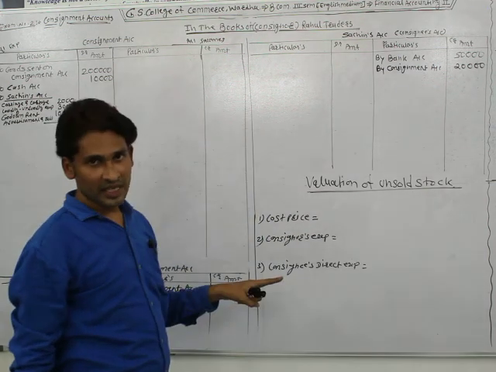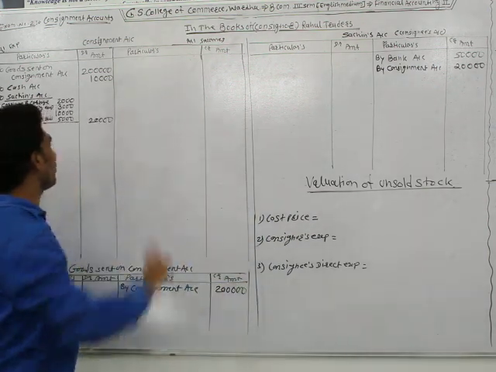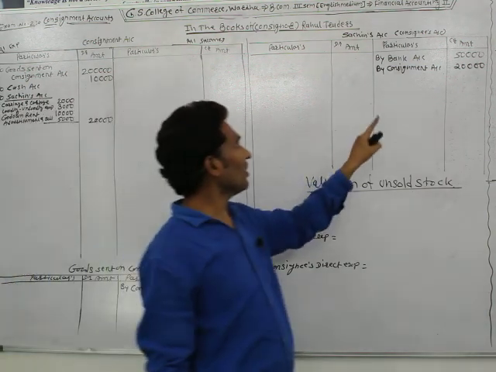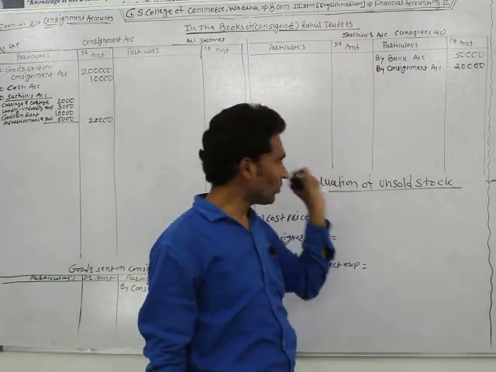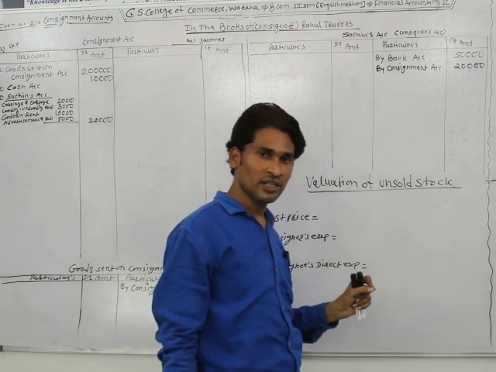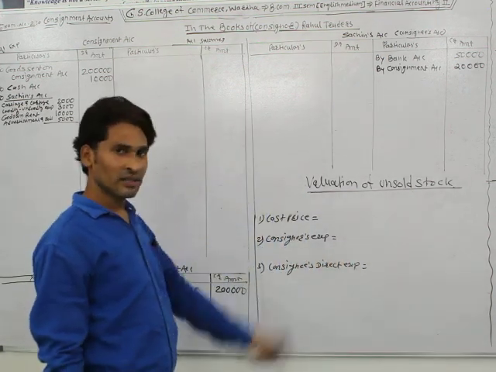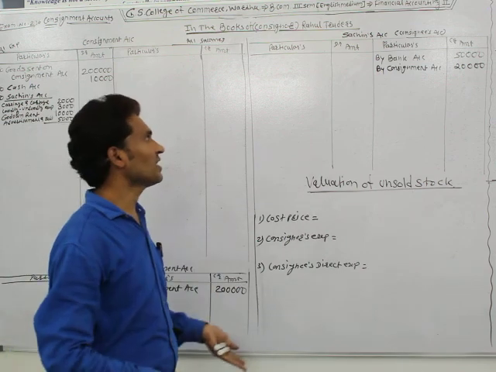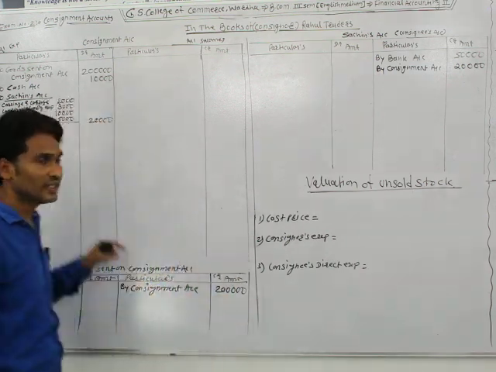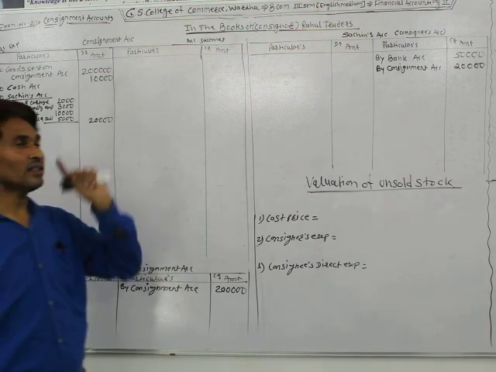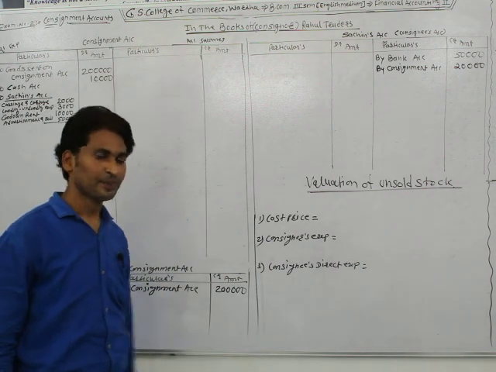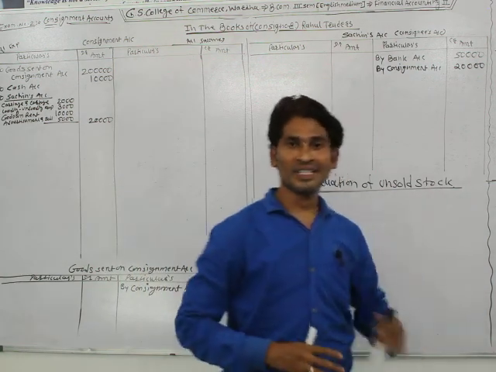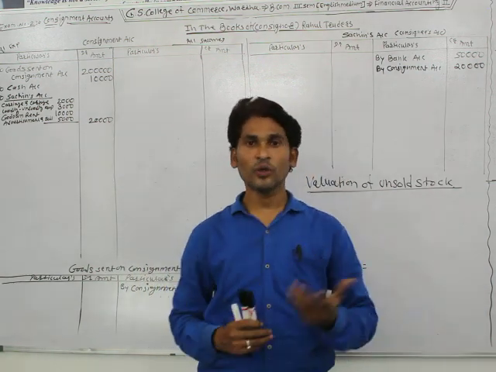Consignee Sachin paid expenses. Entry in the books of Rahul Traders: consignment account debit and Sachin's account credit. This is also a compulsory transaction which is normally done by the consignee. They need to spend some expenses, and when the consignee pays expenses, at that time the consignee passes the journal entry, consignment account debit and consignee's account credit.